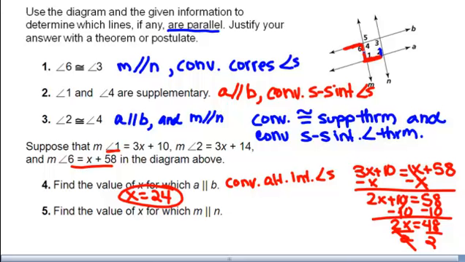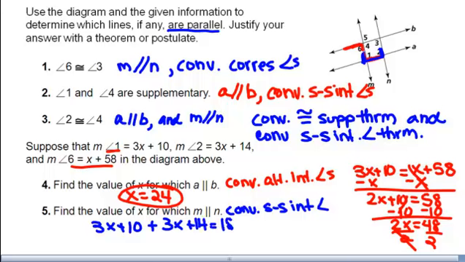In order to do number 5, I'm looking at M parallel to N, this one and this one. These angles are same side interior. So we're going to use the converse of the same side interior angle theorem, which means these angles have to add up to equal 180. Angle 1 plus angle 2 have to equal 180. So this 3x plus 10, angle 1, plus this 3x plus 14, angle 2, would have to equal 180 degrees. Combine like terms, 6x plus 24 would have to equal 180.